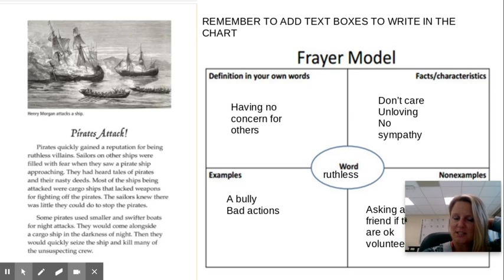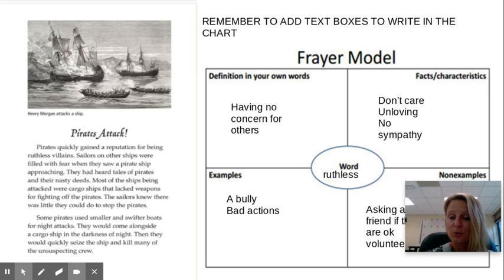So reputation is like how people know you. And now ruthless means that you don't care. You have no concern. And they're a villain. So pirates really were well known for being uncaring villains. That makes sense now. Okay, and then I'm going to read the rest of it.